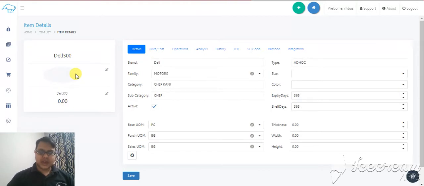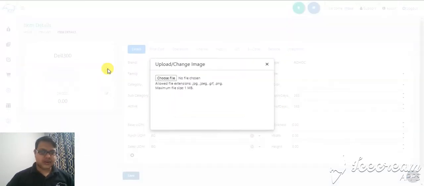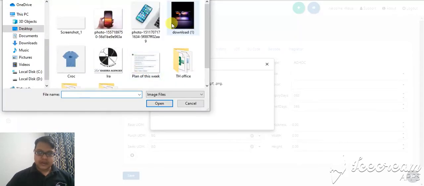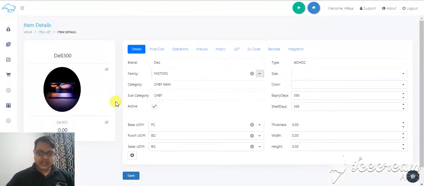So what I'll do is I have just created an item card for this with all the details. Okay, I'm going to add an image from my desktop. Okay, so this is the image, a laptop image that I'm adding. Okay, so once the image is added, we are using the same image to be replicated in our e-commerce portal. Okay, so this is done.